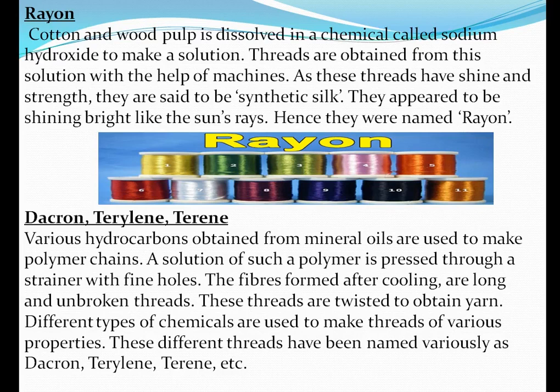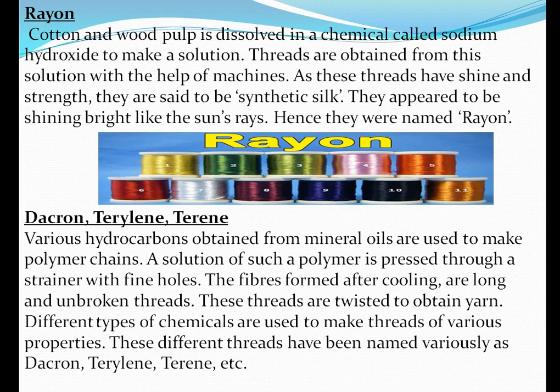Now next we will talk about rayon. In rayon thread, cotton and wood pulp are dissolved in a chemical. Dissolved means we are making a solution in a chemical, and the name of the chemical is sodium hydroxide.